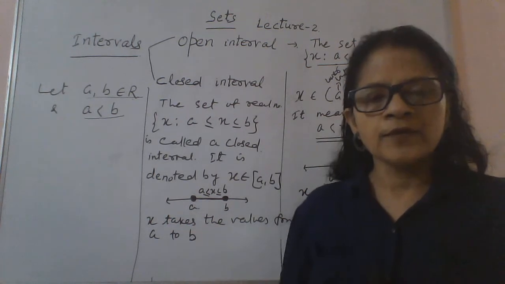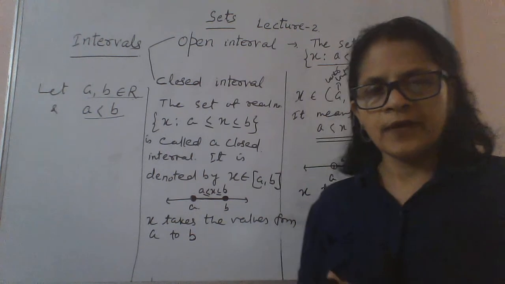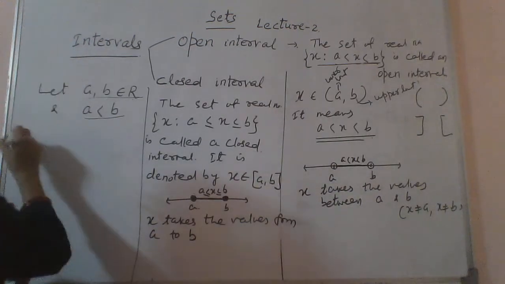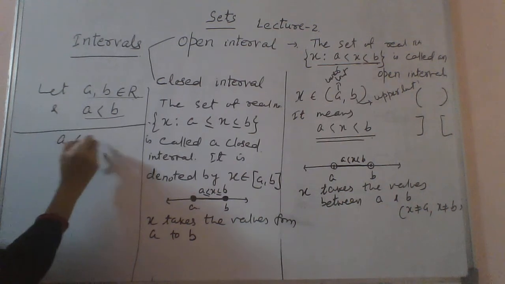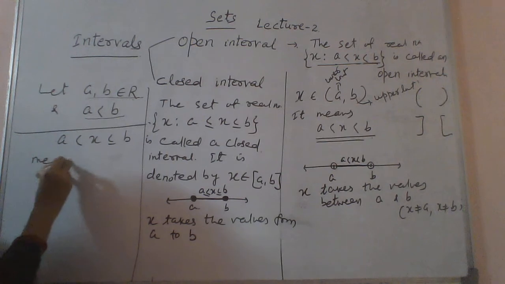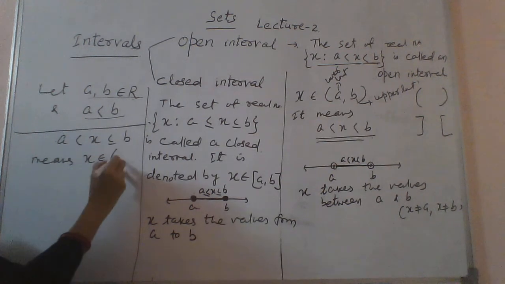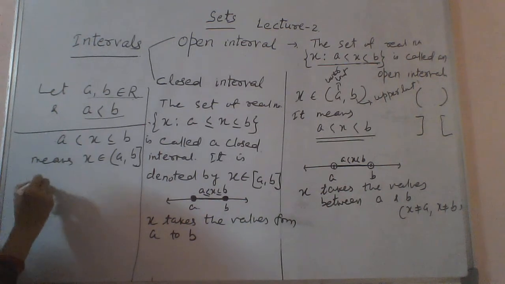And sometimes one side open, one side closed. We may get questions on this also. Whenever you say A less than x less than or equal to B, it means x belongs to A open, B closed.